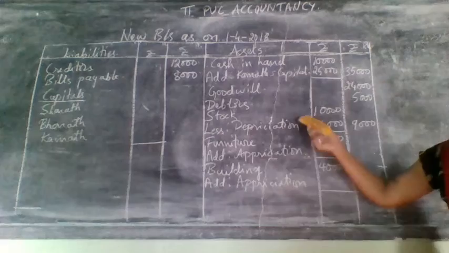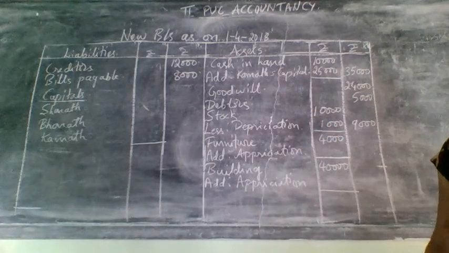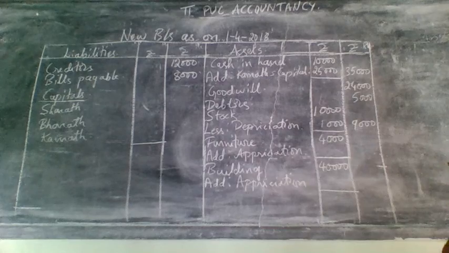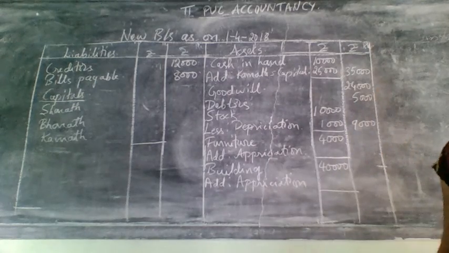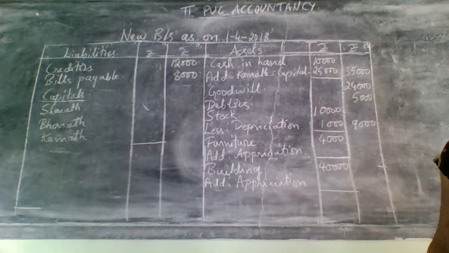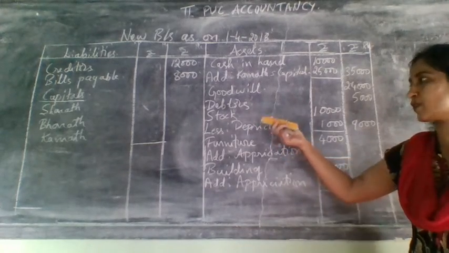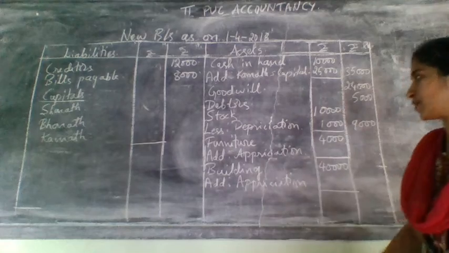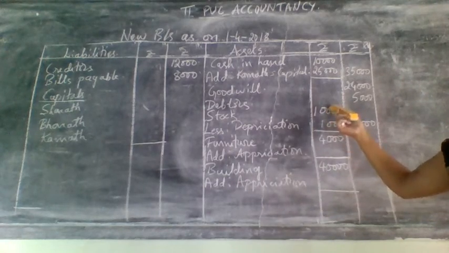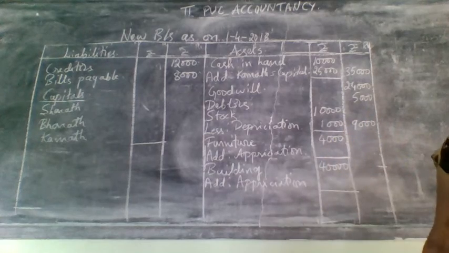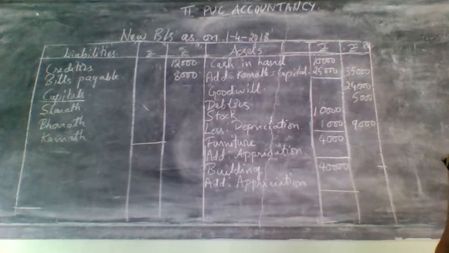After writing goodwill, let us move on to the next asset, that is debtors. Debtors has no adjustment, so directly you can write it in the outer column. After debtors they have given stock. Stock has an adjustment. You have taken this adjustment in the revaluation account, that is depreciation. So take the stock value minus the depreciation value and write it in the outer column. Next comes furniture.